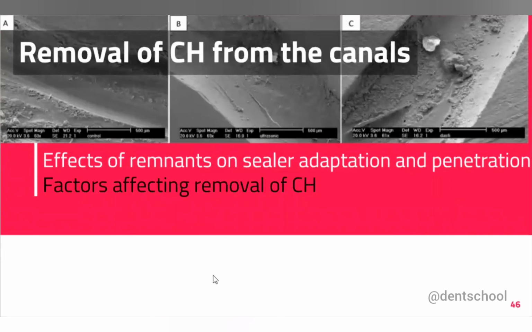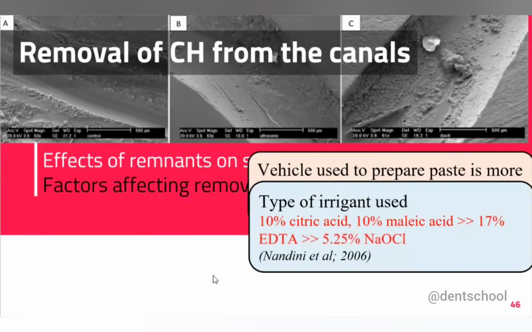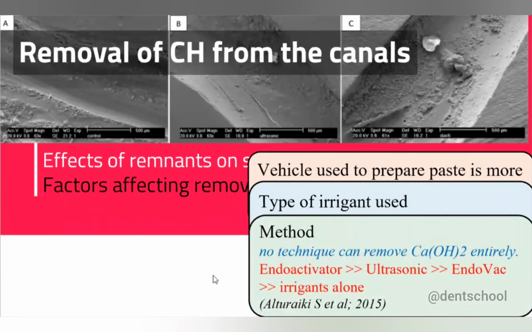So there are certain factors that affect the removal of calcium hydroxide. First is the vehicle. All of us know that the aqueous form of calcium hydroxide can be easily removed, but oil-based is difficult to remove. So if you talk about the type of irrigant which can be used to remove this oil-based calcium hydroxide, that is the Metapex, the 10% citric acid and 10% malic acid is more effective than 17% EDTA and 5% sodium hypochlorite alone. But again, there are no studies which stated that this type of irrigant and this type of technique can remove the oil-based calcium hydroxide completely.